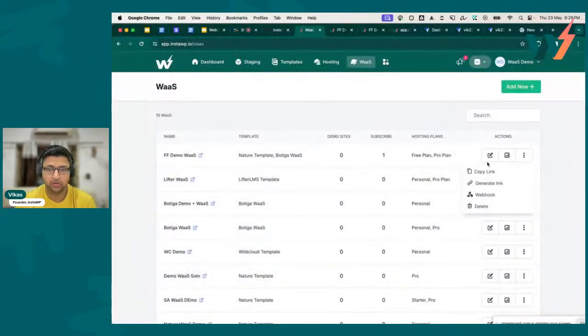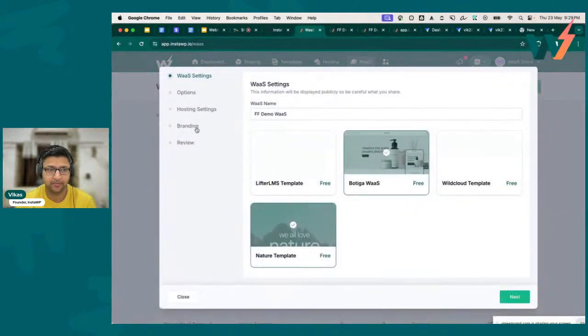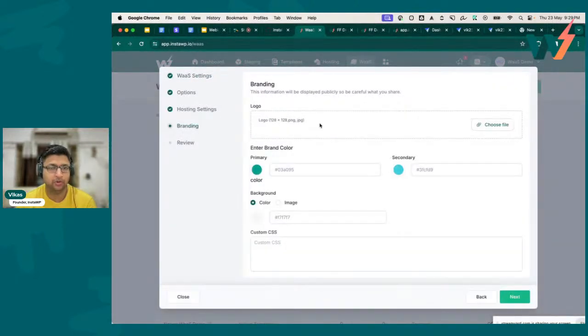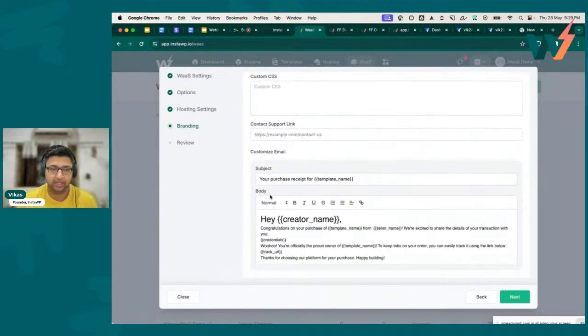What about the white label email? Because when the customer receives the email information, there's the logo. So can the logo be removed? Go to editing the VAS, go to the branding option, and you can upload your own logo. This logo will be used to send emails to the customers. And you can customize the email here, right? You can customize the subject, body, and all of that. The only thing you cannot customize yet is the sending email ID, right? So that is something we are working on.